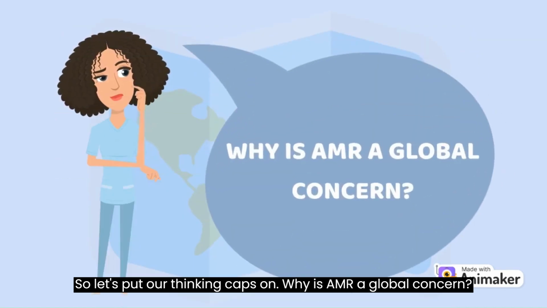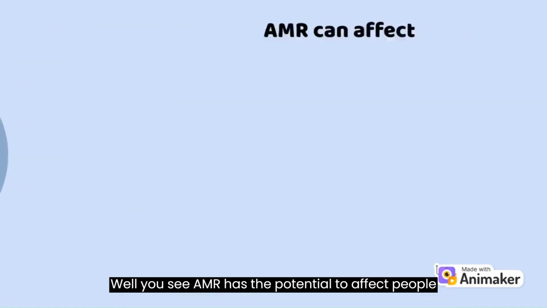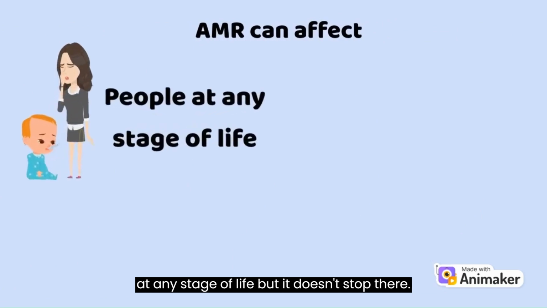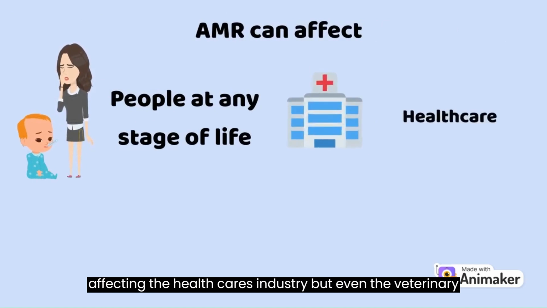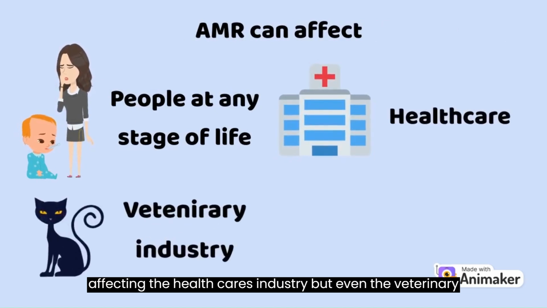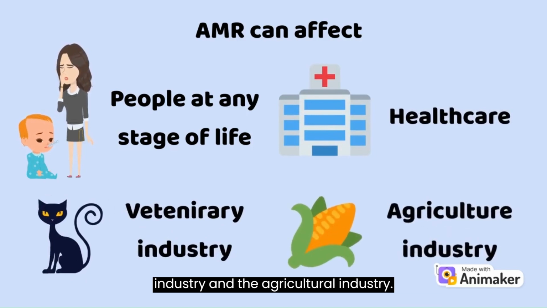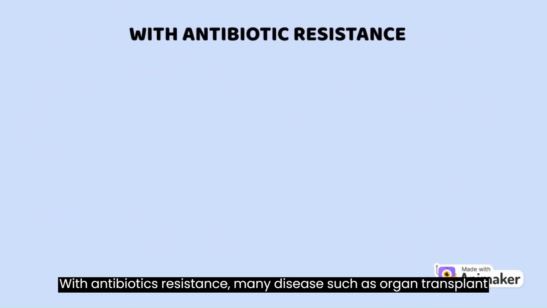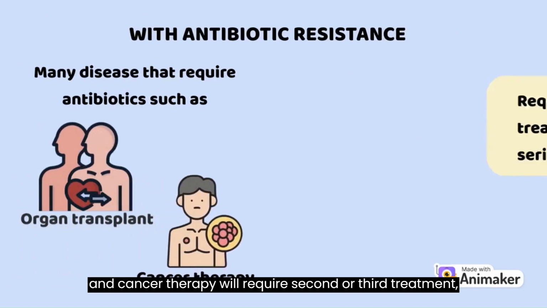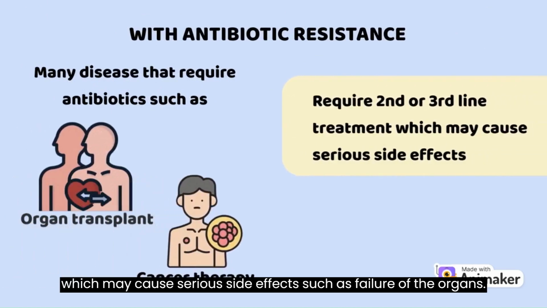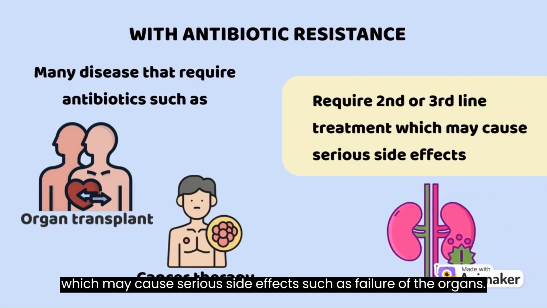Why is AMR a global concern? Well, you see, AMR has the potential to affect people at any stage of life, but it doesn't stop there. Antimicrobial resistance can go as far as affecting not only the healthcare industry, but even the veterinary industry and the agricultural industry. With antibiotic resistance, many patients, such as those undergoing organ transplant and cancer therapy, will require second or third treatment, which may cause serious side effects such as failure of the organs.